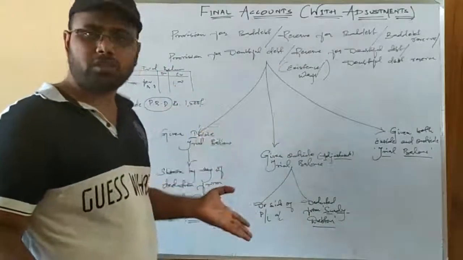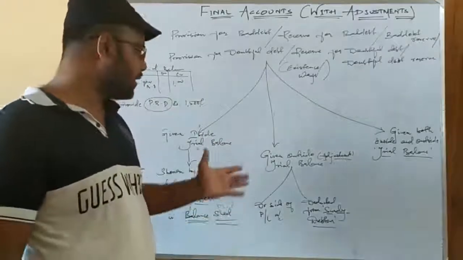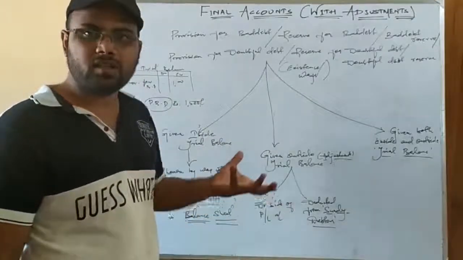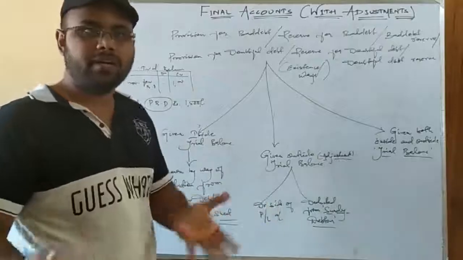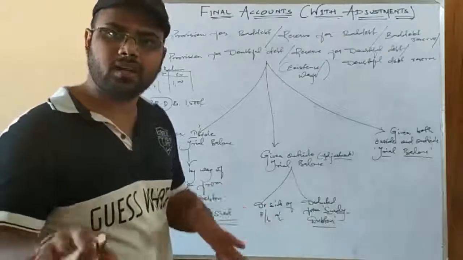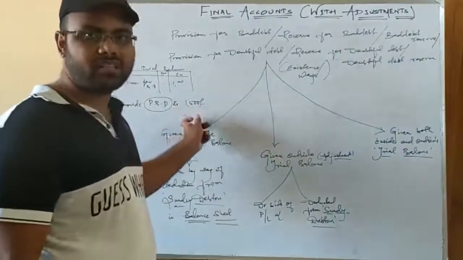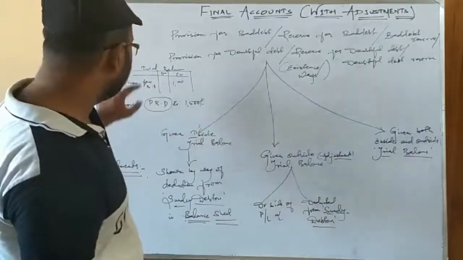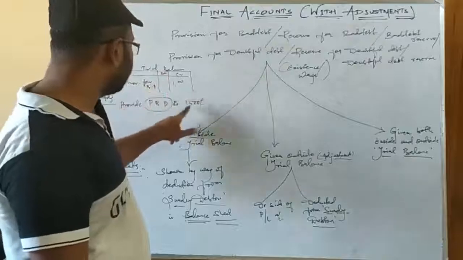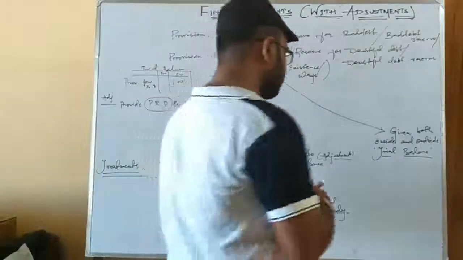In most questions it will be given as a percentage that you have to take on the debtors, which means 10% of the debtors. 10% means if debtors are 1 lakh, 10% of debtors comes to 10,000. So you have to calculate it as a percentage. I have given it here as an amount for your better understanding. See, it is given here 1000, and here 1500.